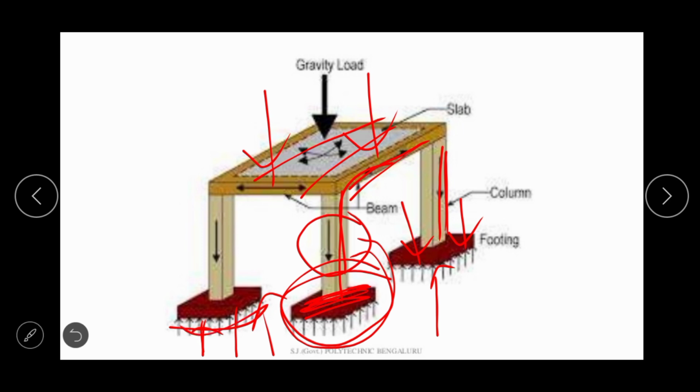So this is nothing but the net upward pressure, and which is provided by the soil.